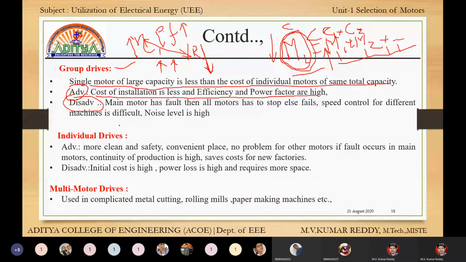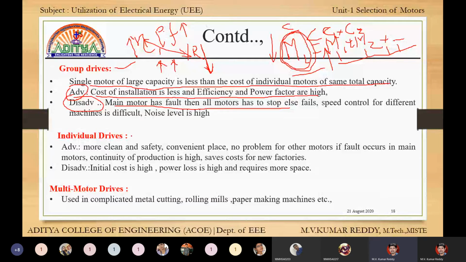Next, disadvantage. If the main motor has a fault, then all motors have to stop. Every load depends on that one shaft. If that main shaft stops, every load will be stopped. That is one of the main disadvantages.